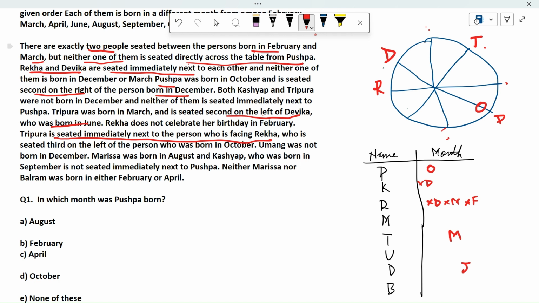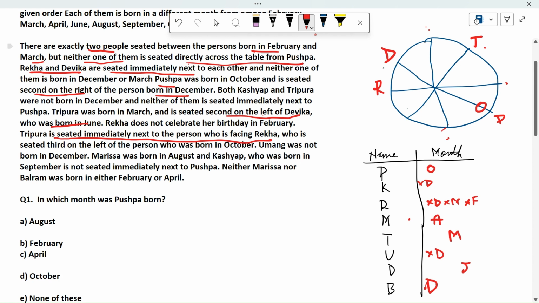Umang was not born in December. Okay, so Umang is also not born in December. So there are only two positions left for December, either B or M. Okay, let's look at who is born. M is born in August. So this comes to August, then this comes to December, because all others are not born in December.